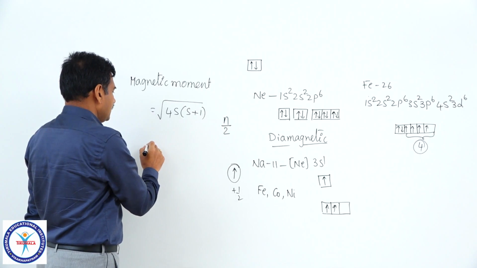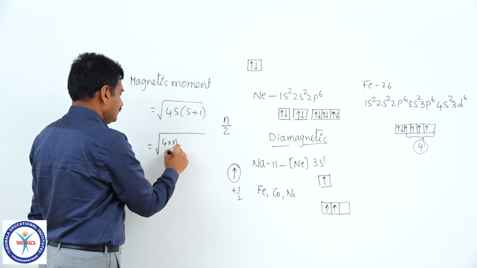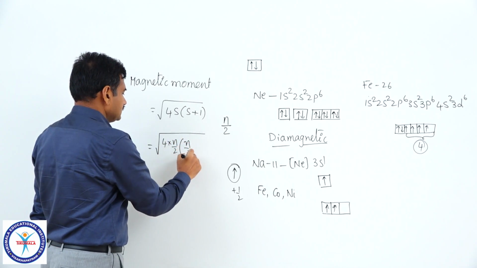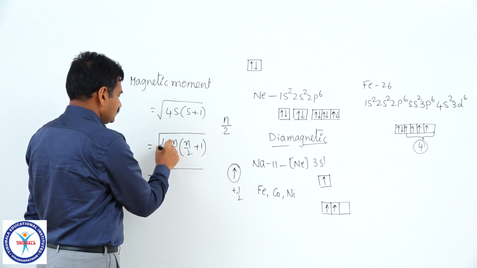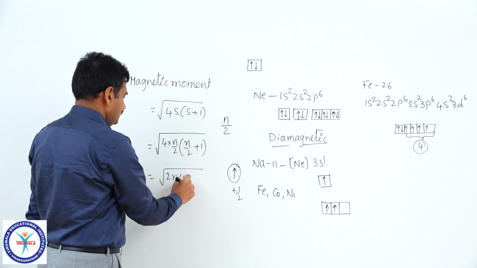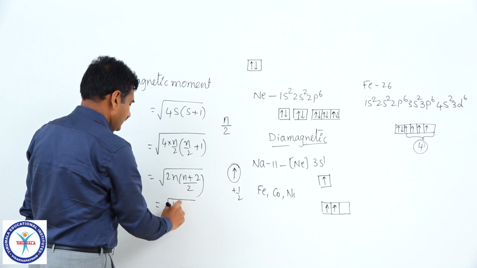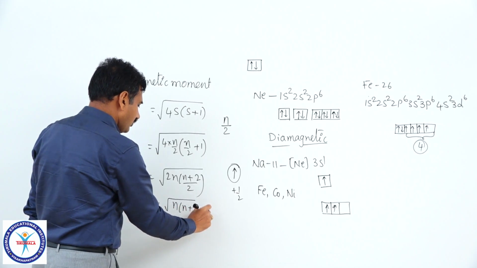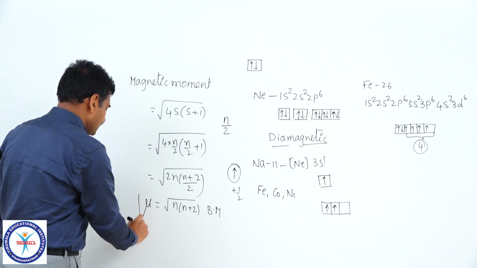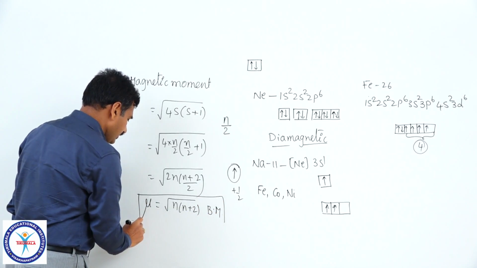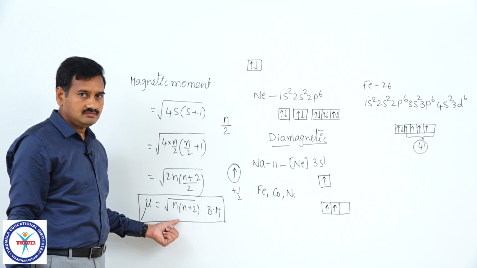So, substitute n by 2 if n number of unpaired electrons are there, 4 into n by 2 into n by 2 plus 1. This 2 in 4 2 times, 2n into n plus 2 divided by 2, 2 gets cancelled. This is square root of n into n plus 2 Bohr magneton, that is the unit of magnetic moment. Magnetic moment is represented by the letter mu. Magnetic moment mu is equal to square root of n into n plus 2 Bohr magnetons, right.